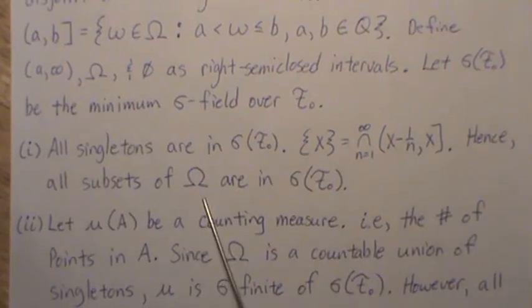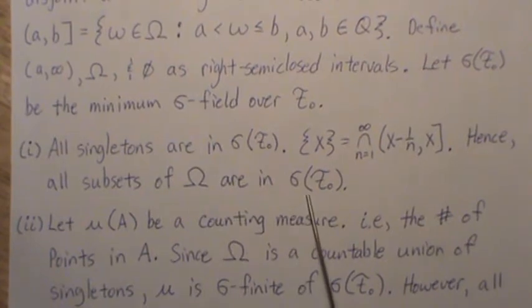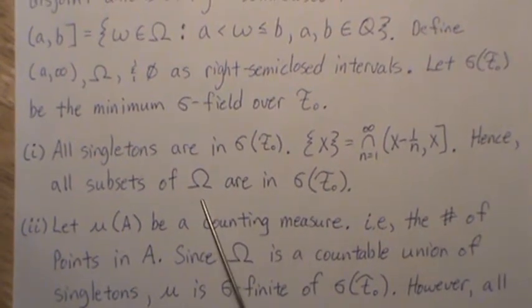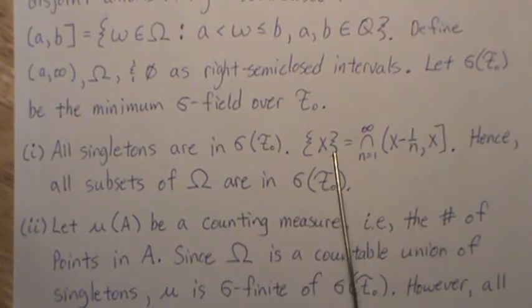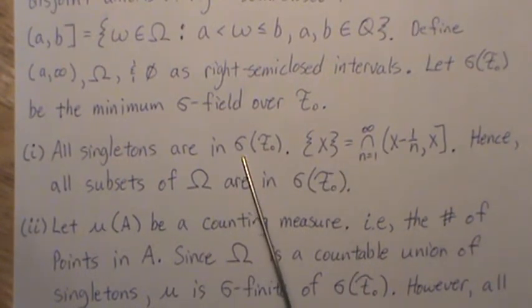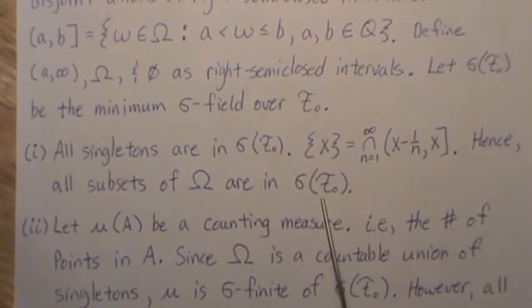So hence, all subsets of omega are in the sigma field. Omega are the rationals, and every rational is in this sigma field, so all subsets of omega are in the sigma field.